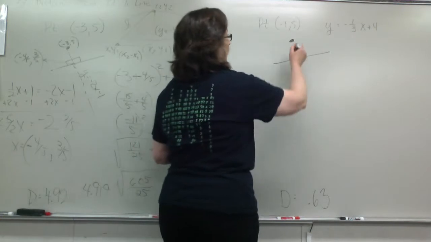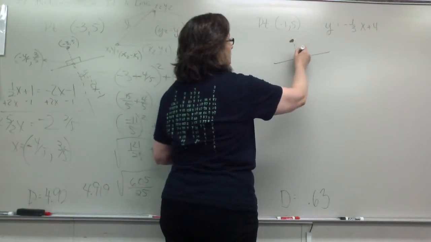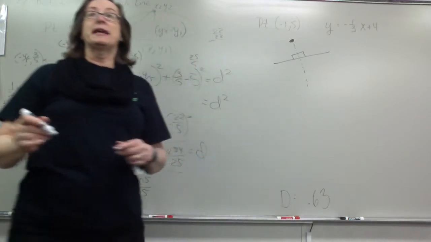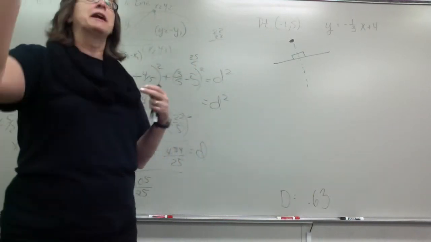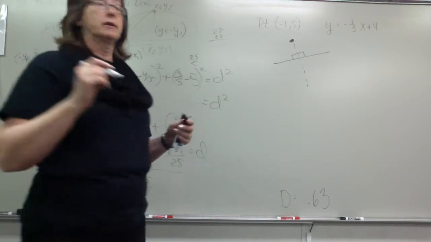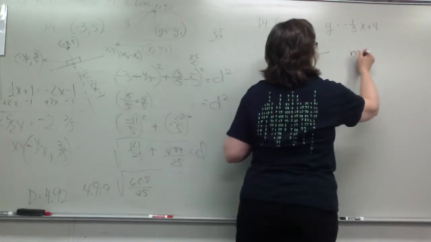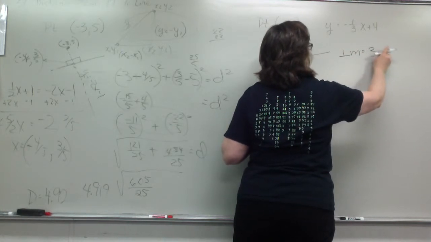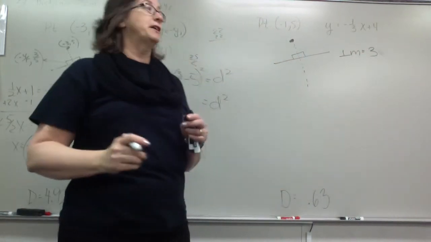Anybody? I'm looking for a perpendicular drop here. Find the perpendicular line. Okay, find the perpendicular slope, and then we will find the perpendicular line. So what would the perpendicular slope be, Peter? 3x. Okay, so the perpendicular slope that we're looking for is 3, not 3x. Okay, just 3 is the coefficient.